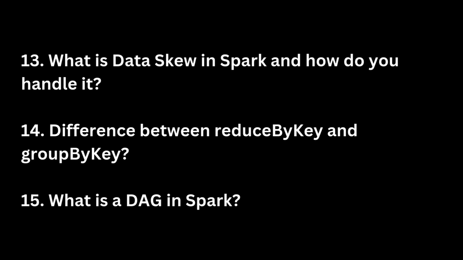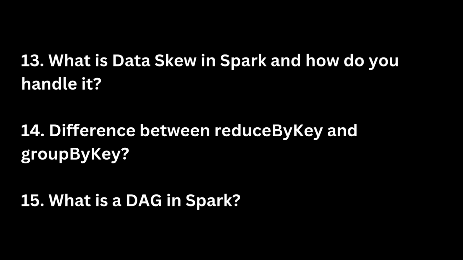What is data skew in Spark and how do you handle it? Data skew occurs when data is unevenly distributed across partitions, causing some tasks to process significantly more records than others. This imbalance leads to straggler tasks, where a few executors work much longer than the rest, degrading performance and wasting cluster resources. Skew commonly arises during operations like join, group by, or reduceByKey, where certain keys dominate the dataset. There are a few strategies to mitigate data skew.